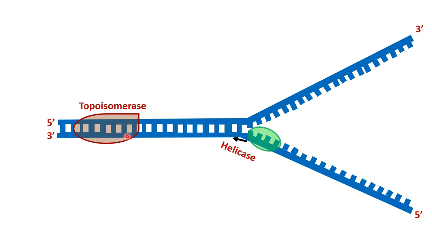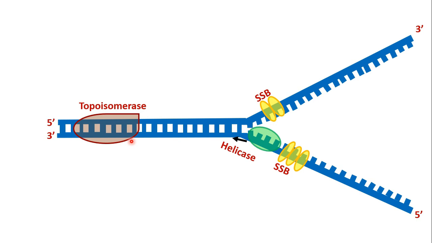Now there are two types of topoisomerase. Type 1 cuts a single strand to overcome the problem and reseals it, while type 2, also known as DNA gyrase, cuts both the strands and reseals them. Okay. Now the next step is